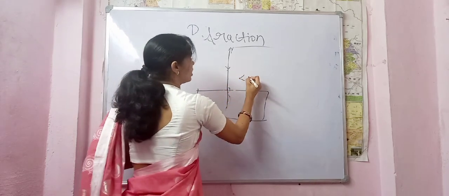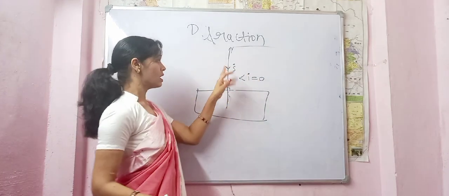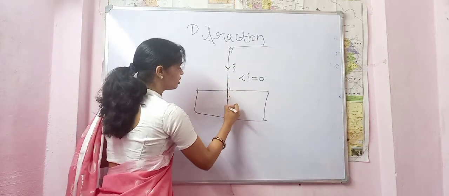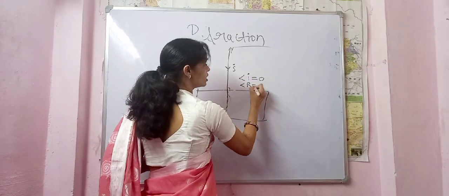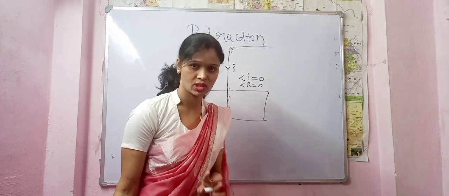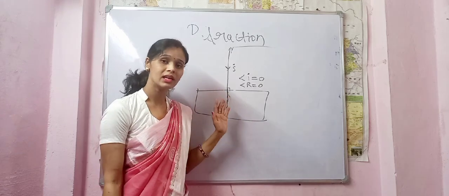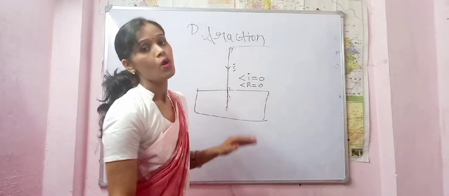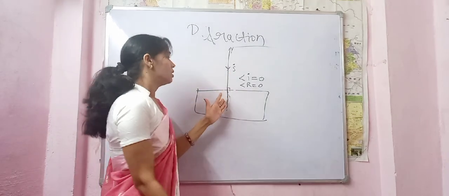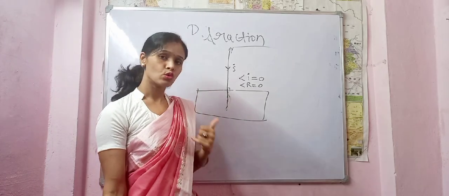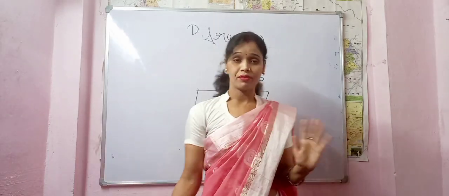Since angle of incidence is 0 here, what will be the refraction? Can you imagine? The refraction will be 0, means there will be no refraction. There will be no refraction in such cases when angle of incidence is 0, when the angle with the normal is 0, when the incident ray making 0 angle with the normal, refraction taking place will be 0. That means no refraction is taking place in such cases. This was the whole phenomenon of refraction.